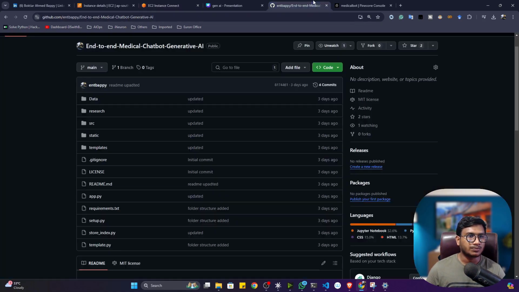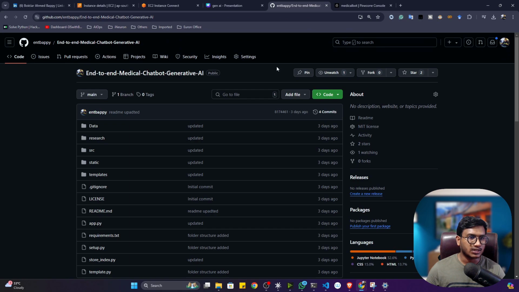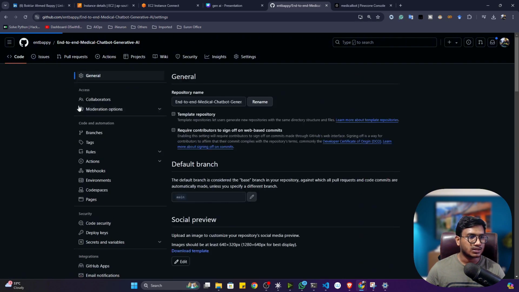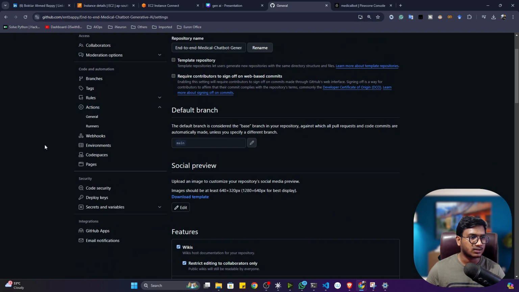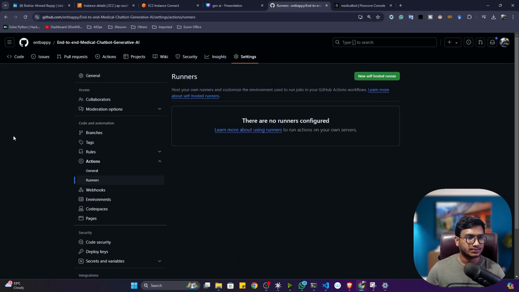So for this, I have to go to my project. Make sure you committed your repository in your GitHub and go to the settings. Now here on the left-hand side you will see one option called Actions. Just click on Actions, click on Runners. Now create a new self-hosted runner.